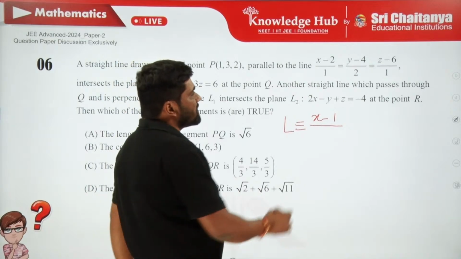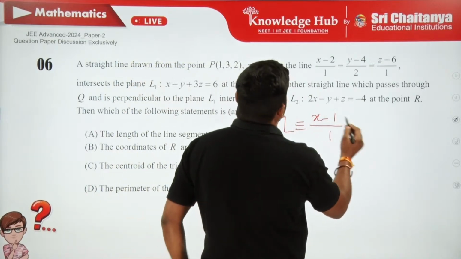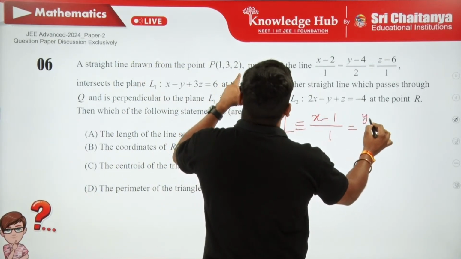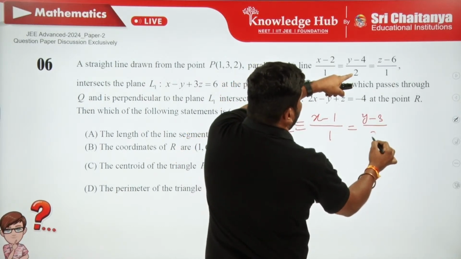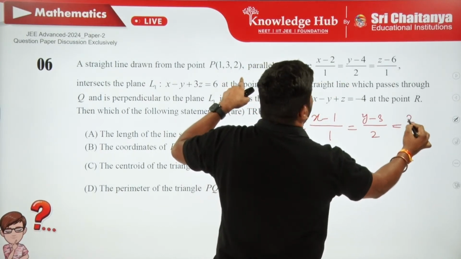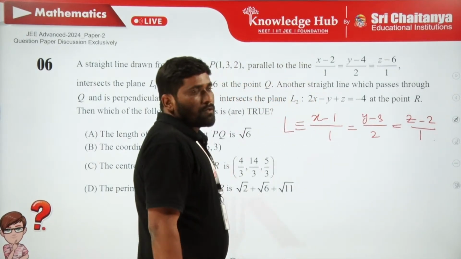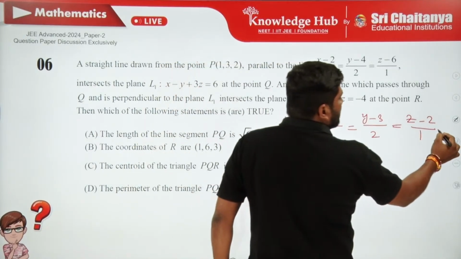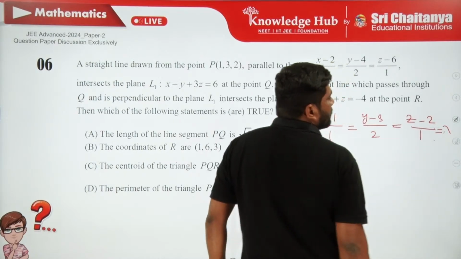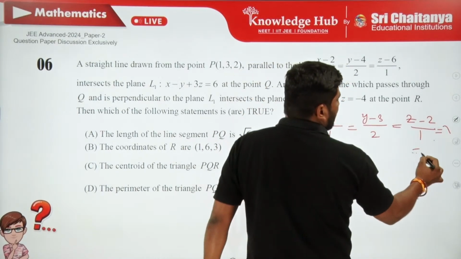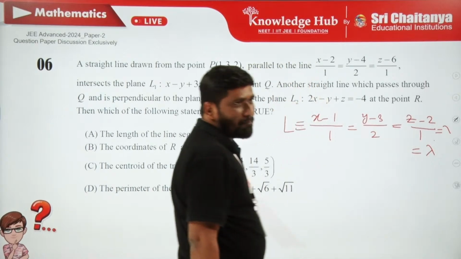So x minus 1 by 1 is equal to y minus 3 by 2 is equal to z minus 2 by 1. Let's say these ratios are equal to lambda.